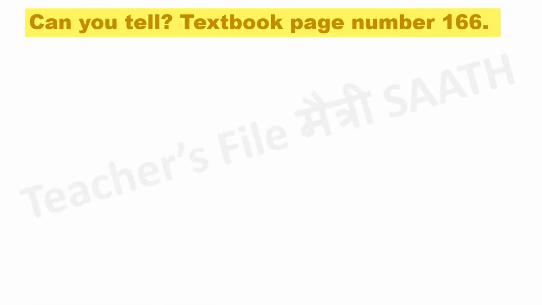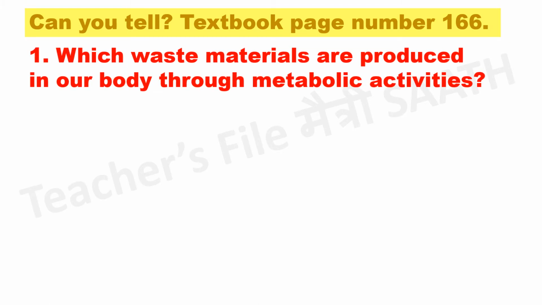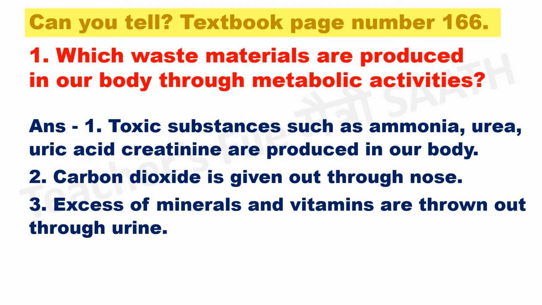Can you tell? Textbook page number 166. Which waste materials are produced in our body through metabolic activities? Answer. Toxic substances such as ammonia, urea, uric acid and creatinine are produced in our body. Carbon dioxide is given out through the nose. Excess minerals and vitamins are thrown out through urine.